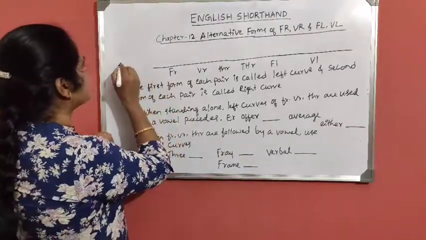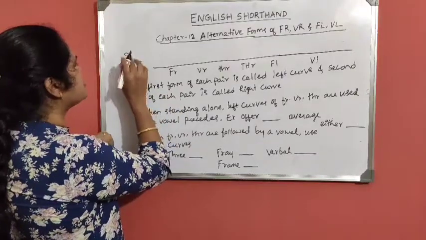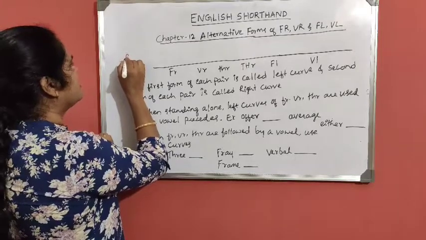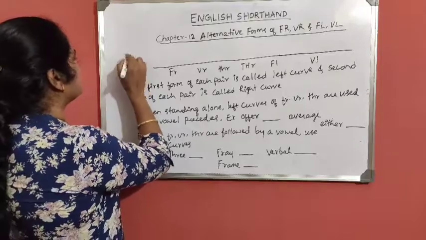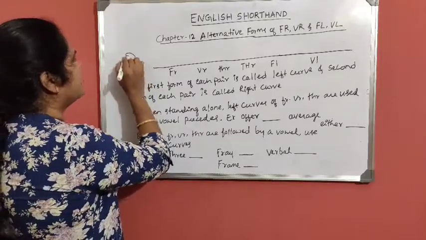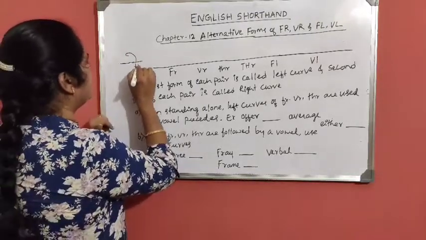For, in the previous class, I taught you to write with the right motion, like this. This is F with the initial hook of R. This is for.